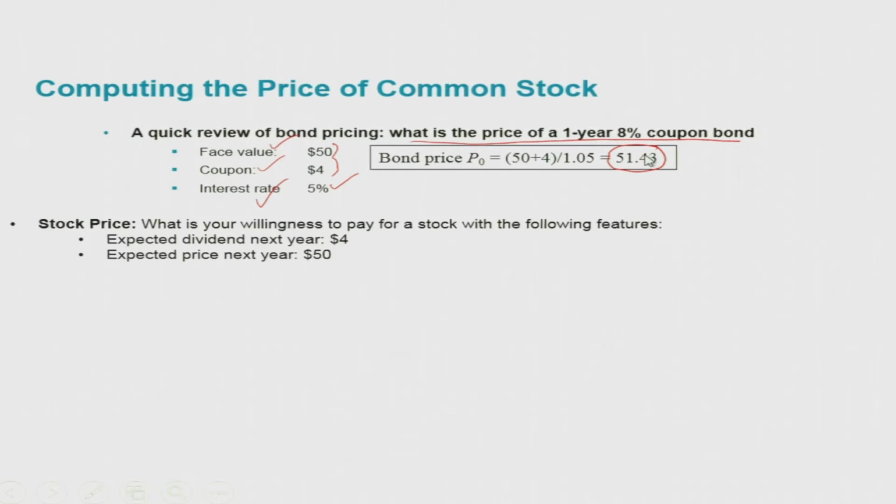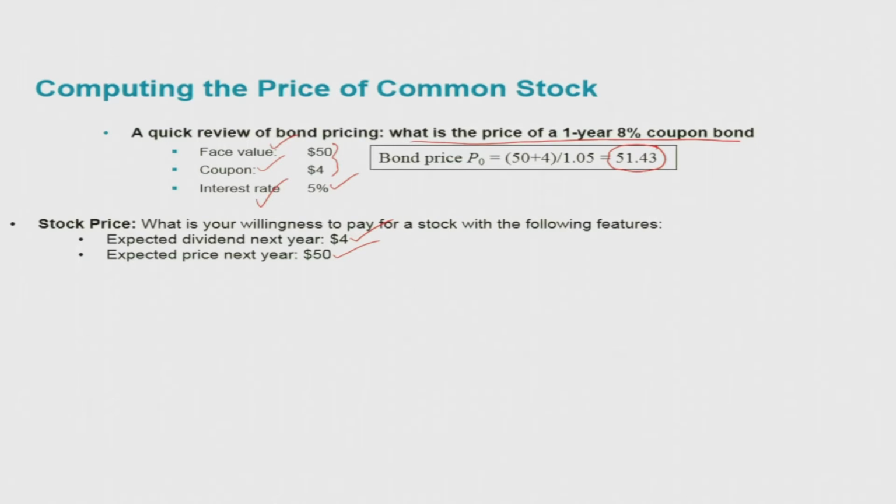Then let us think about the stock price. What is your willingness to pay for a stock with the following features? Instead of a coupon, the expected dividend the stock is going to give you next year is $4, and the expected price of the stock next year is going to be $50. In this scenario, what is your willingness to pay for a stock with these features?